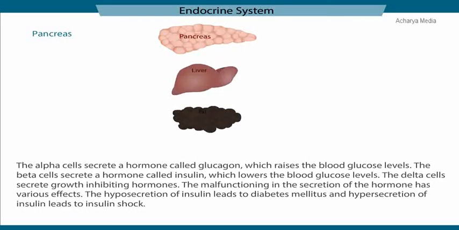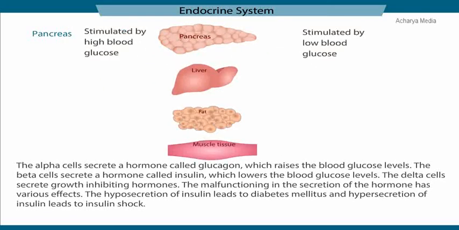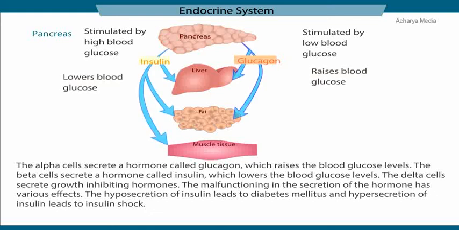The alpha cells, when stimulated by low blood glucose, secrete a hormone called glucagon, which raises the blood glucose levels. The beta cells, when stimulated by high blood glucose, secrete the hormone called insulin, which lowers the blood glucose levels. The delta cells secrete growth-inhibiting hormones.